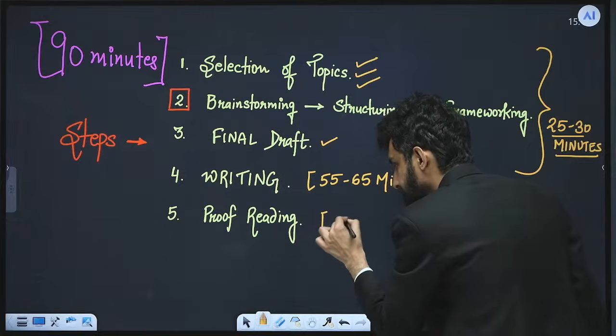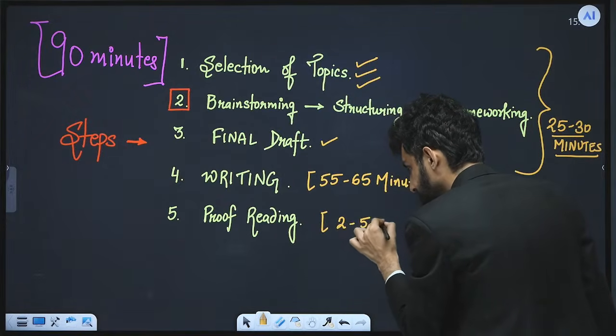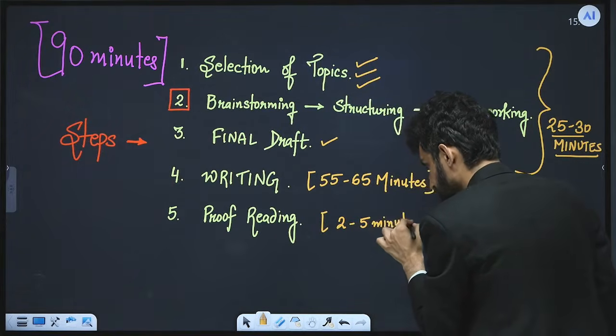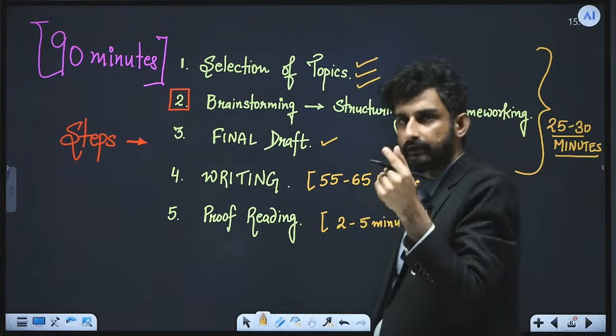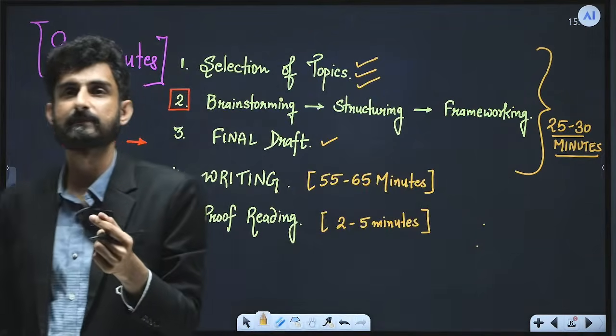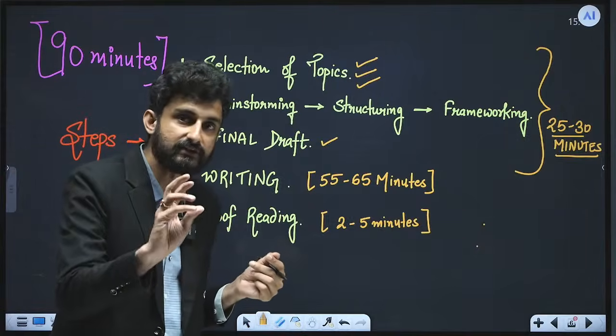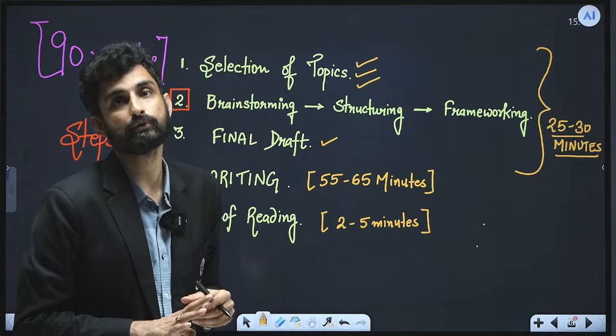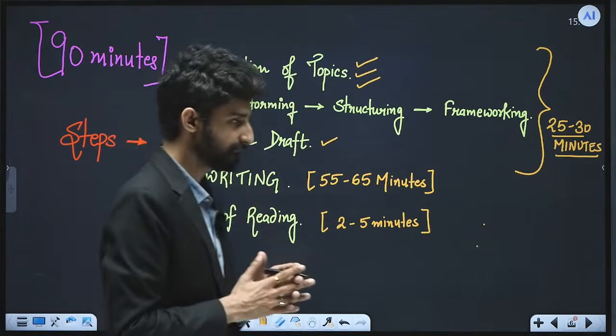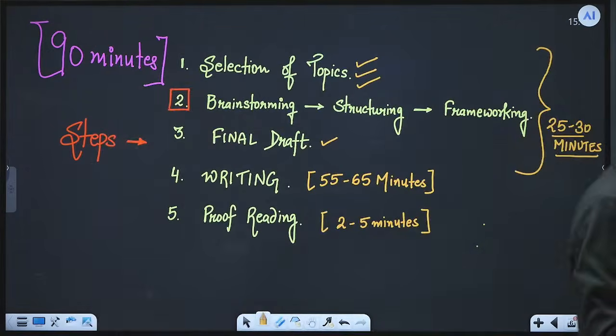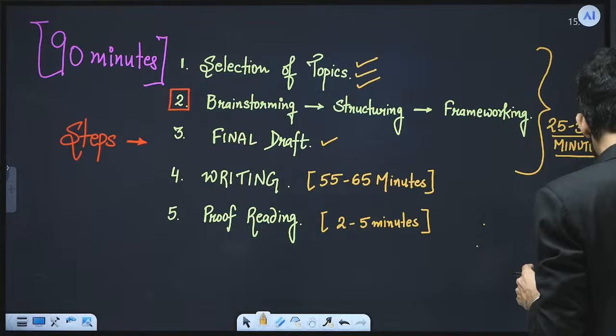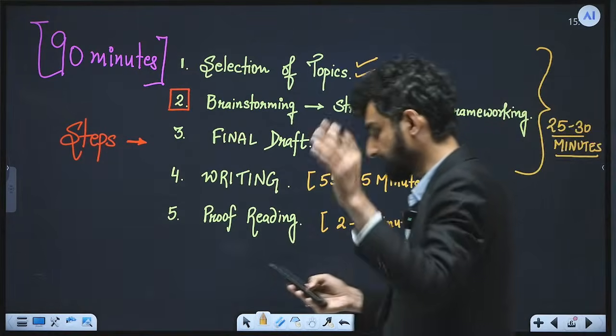Then proofread. So in the last 2 to 5 minutes, we can give a proofread for our intros and conclusions especially, and especially the important junctures which cannot go wrong. We can just check them for some grammatical errors, for some flow, etc., so that they do not go low.